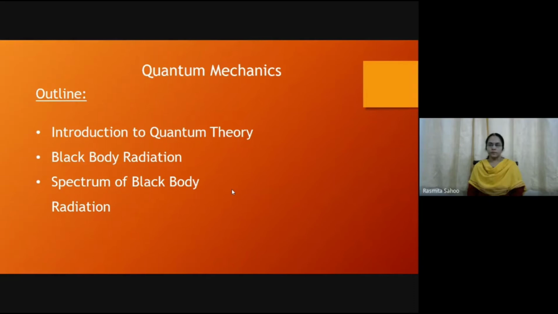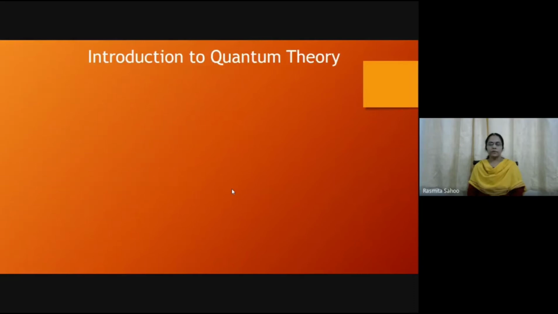In the first class I told you that to study the behavior of matter, earlier we were using classical mechanics, which was proposed by Drude. But when the size of the matter comes down to the microscopic level, like inside a device, we are studying the properties of electrons, how they move and how the current is generated inside electronic devices.